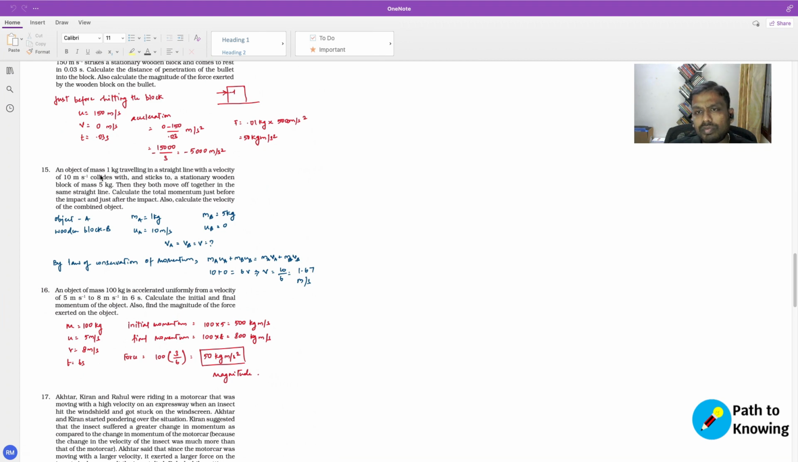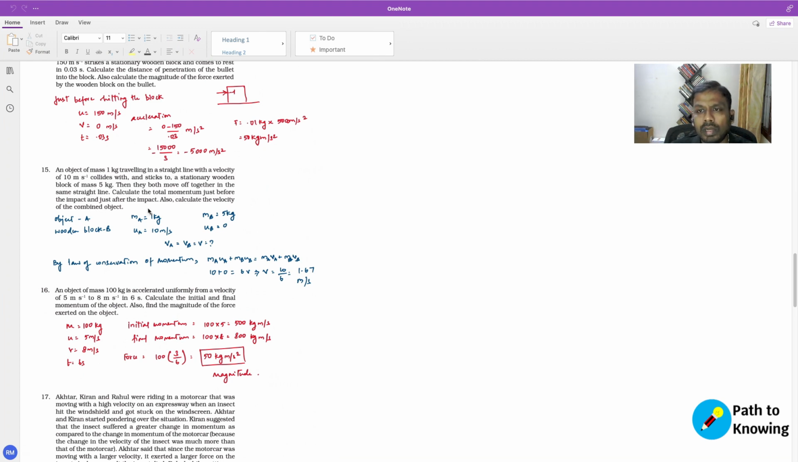Okay, so an object of mass 1 kg hits a stationary wooden block, right? So let's consider the first object to be A, and the mass MA is 1 kg. Let's consider the wooden block to be B, which means that the mass of the wooden block is 5 kg. Because both the objects are colliding, let's consider the initial velocities. UA, the initial velocity of that object, was 10 meters per second, right? And we knew that the wooden block was stationary, so the initial velocity UB is 0, right?